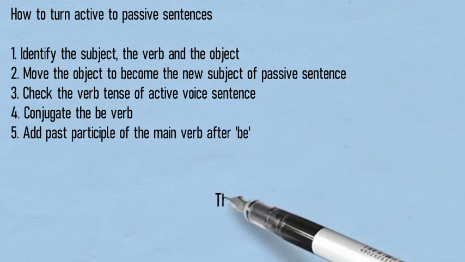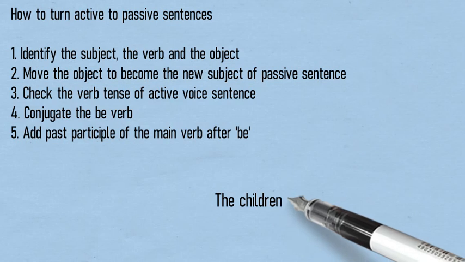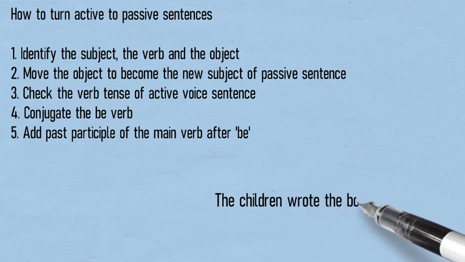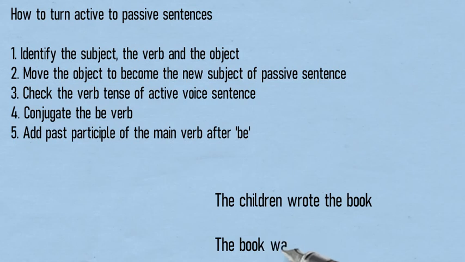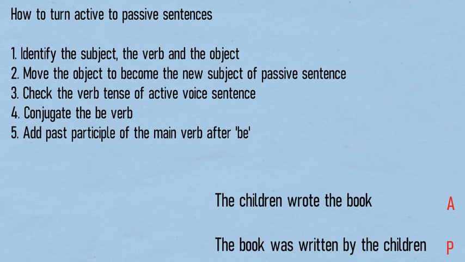And the third rule is that you have to check the verb tense in the active sentence. What is the verb tense? So you can see in the sentence, the children wrote the book. So it is in the past simple. Okay, so let's move towards the next rule. You have to now conjugate the verb be so that it's in the same tense as the main verb in the active sentence. So you can see the new subject is the book. So we can use was. The book was.